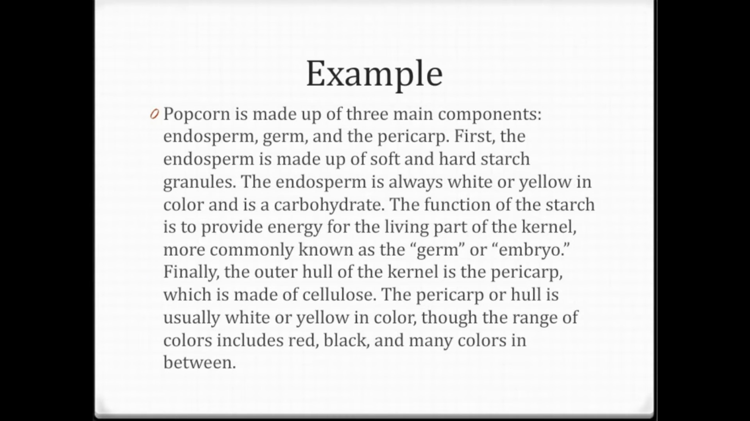Popcorn is made up of 3 main components, endosperm, germ, and the pericarp. First, the endosperm is made up of soft and hard starch granules. The endosperm is always white or yellow in color and is carbohydrate. The function of the starch is to provide energy for the living part of the kernel, more commonly known as the germ or embryo. Finally, the outer hull of the kernel is the pericarp, which is made of cellulose. The pericarp or hull is usually white or yellow in color, though the range of colors includes red, black, and many colors in between. What do you think the main idea is?